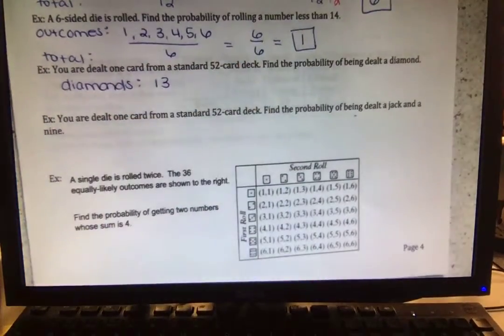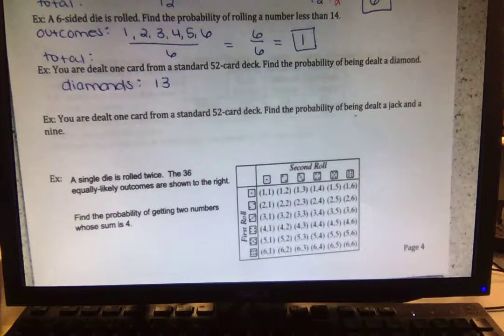Full disclosure, I didn't know that. I don't like these because, what if I don't know about cards? You guys all know? You guys look at me like I'm dumb. I don't know. No, I get you. So 13 diamonds. I mean, I knew it was 1/4, so I was kind of nerdy, and I was like, okay, well, if it's a fourth of it, right? Nerdy? Yeah, I know.